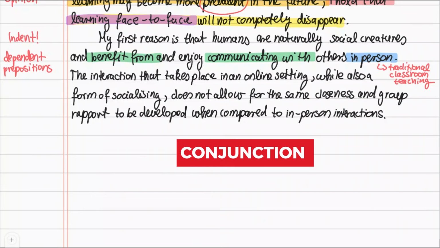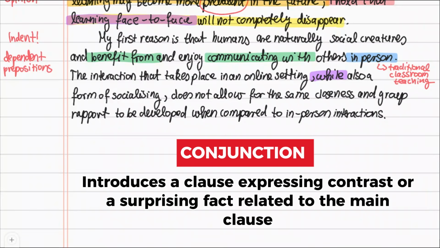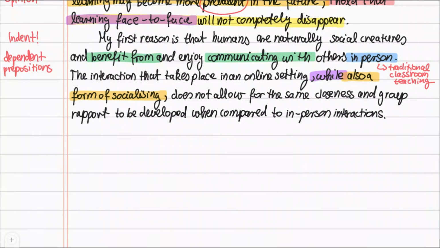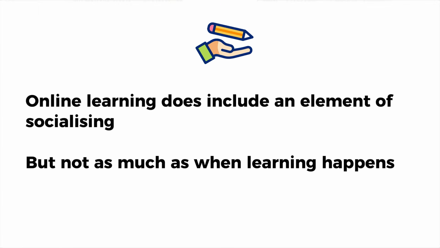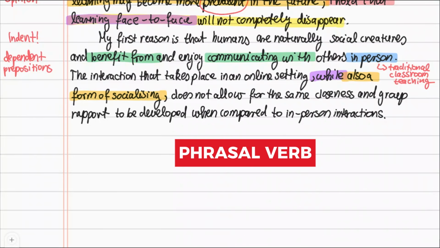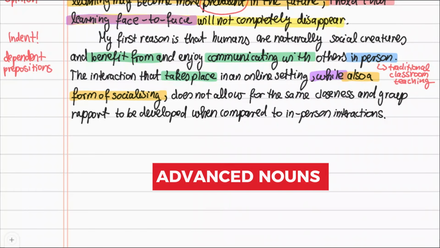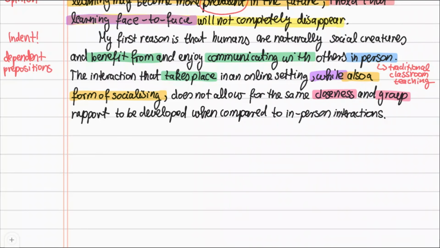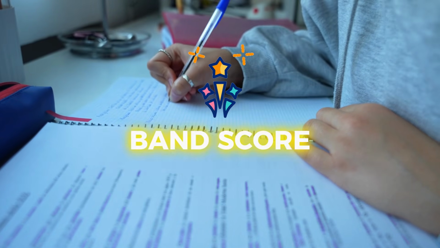First, I use the conjunction "while," which introduces a clause expressing contrast or a surprising fact related to the main clause. Here I'm saying that online learning does include an element of socializing, but not as much as when learning happens in the traditional classroom environment. I also use the phrasal verb "takes place," meaning occur or happen. This is an advanced word and is excellent to show my range of vocabulary. Last but not least, I use some fantastic advanced nouns like "closeness" and "group rapport." Use of a variety of advanced language will boost your band score, so don't forget to include it.